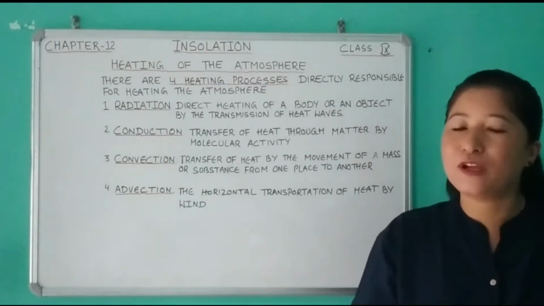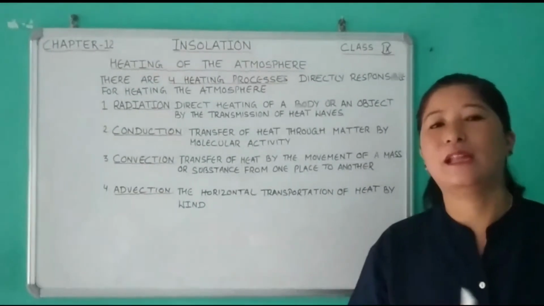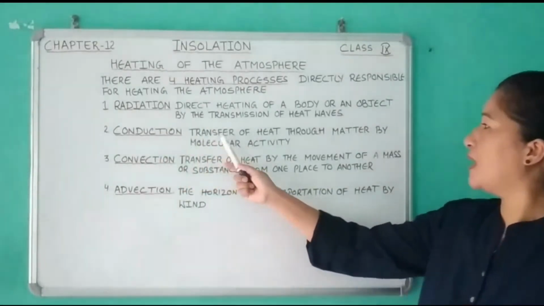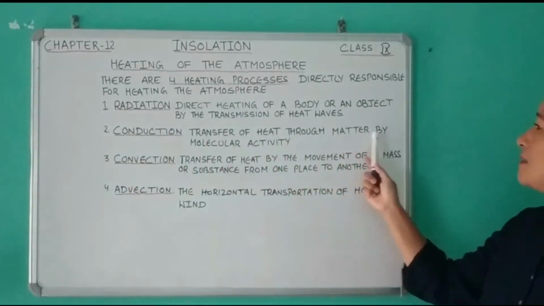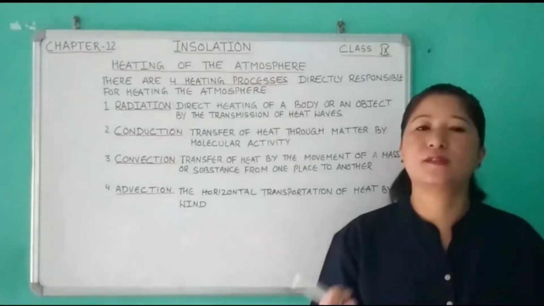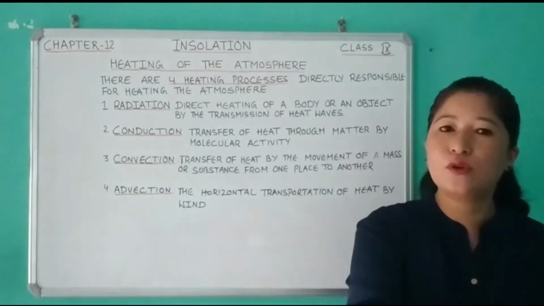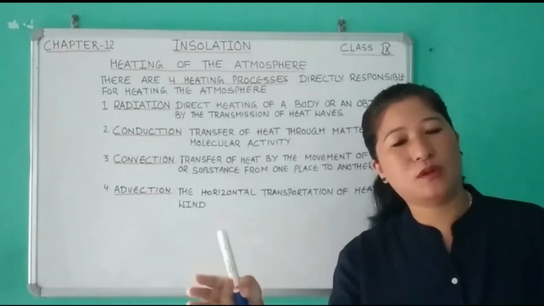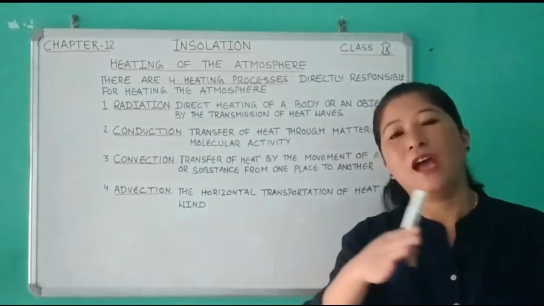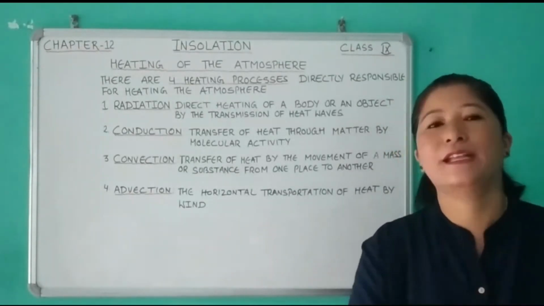Okay, and therefore the lower layers of the atmosphere are warmer than the upper layers. Then the second one is conduction. That's a transfer of heat through matter by molecular activity. So when two bodies of unequal temperature are in contact with each other, there is a flow of heat from the warmer body to the cooler body, and the transfer of heat will continue until both bodies attain the same temperature.